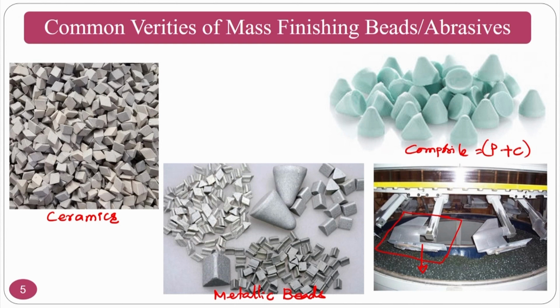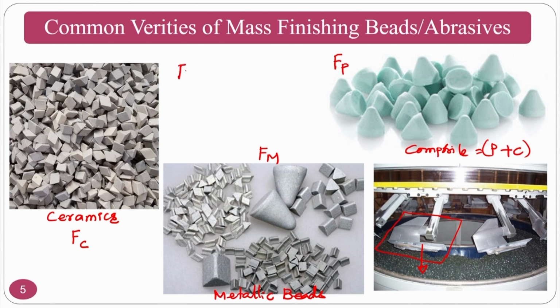Now whenever you are placing these into the finishing system, or a vibratory bowl feeding or drag finishing or tumbling, what will happen? Ceramics will interact. This is a hard material. Ceramic will interact with force Fc and metal will interact with force Fm, and composite or polymer, because the subscript C is already used for ceramic, we will use Fp, interacting forces with respect to the workpiece in a drag finishing operation, for example. Here what is a normal qualitative statement that one can give?